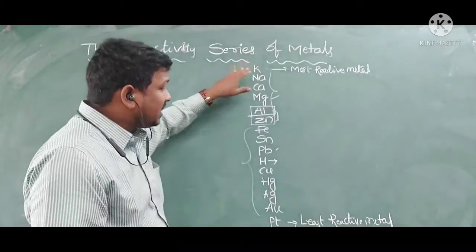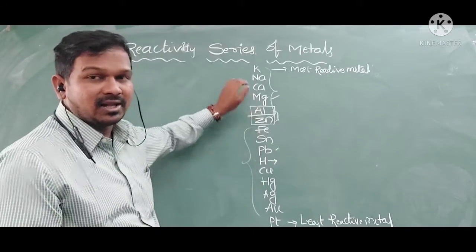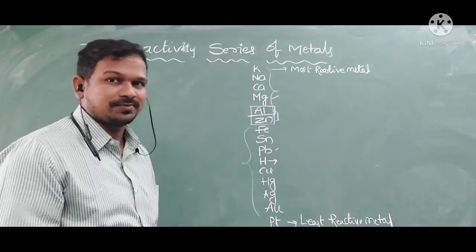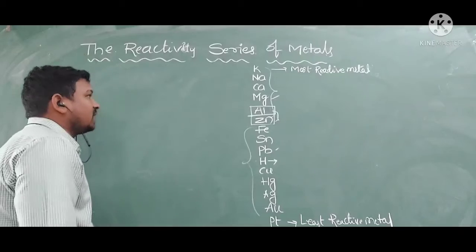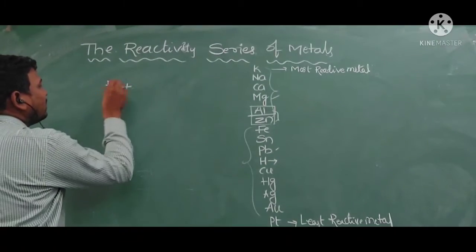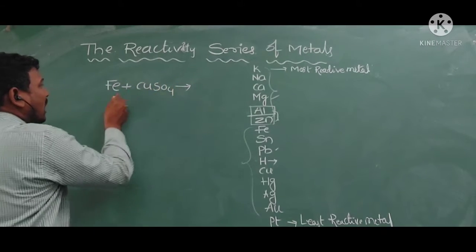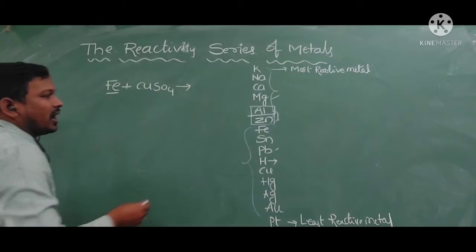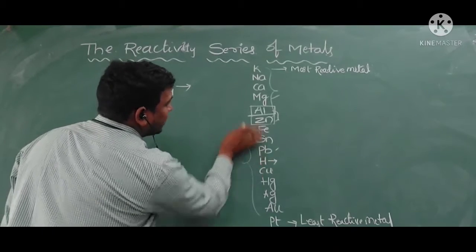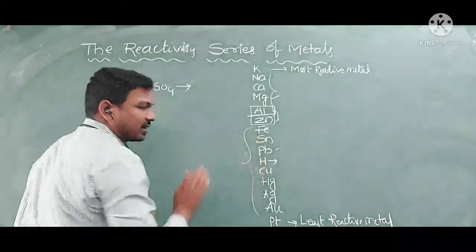We can easily say, by seeing the reactivity series, which metal can displace another metal from its compounds. For example, I am taking iron and copper sulfate. Iron is above copper in the reactivity series, which means iron is more reactive than copper.